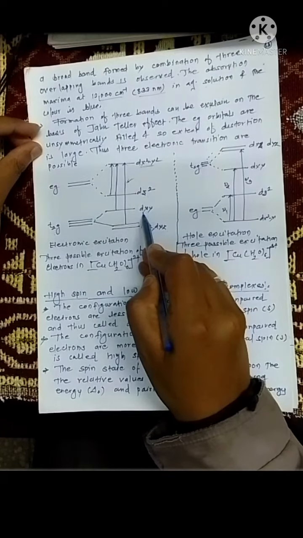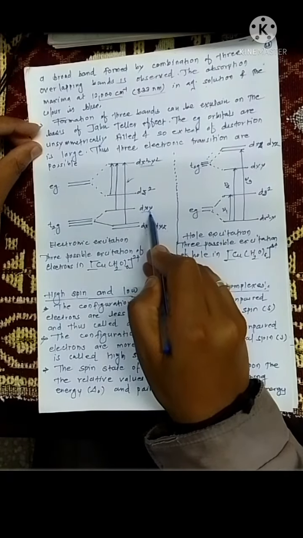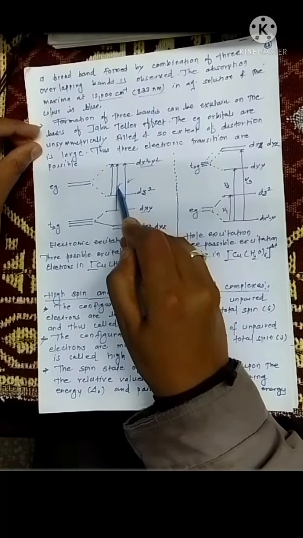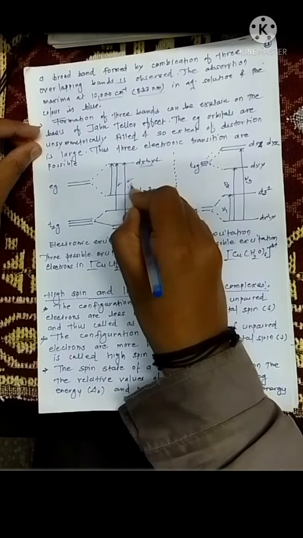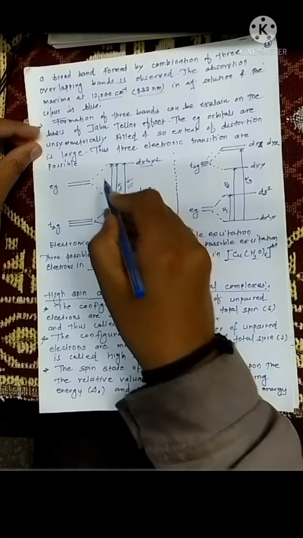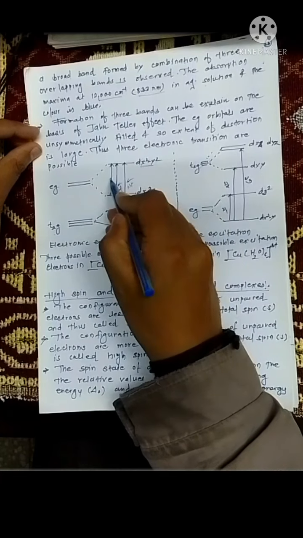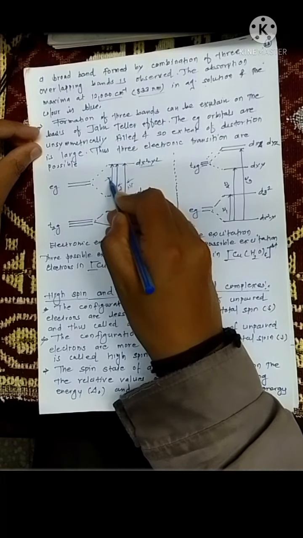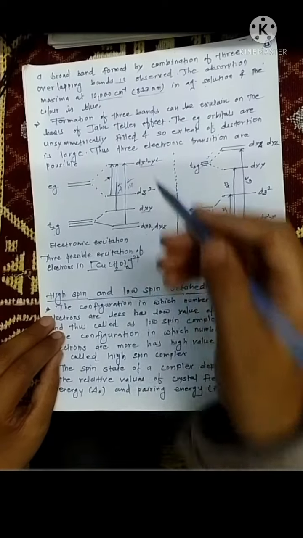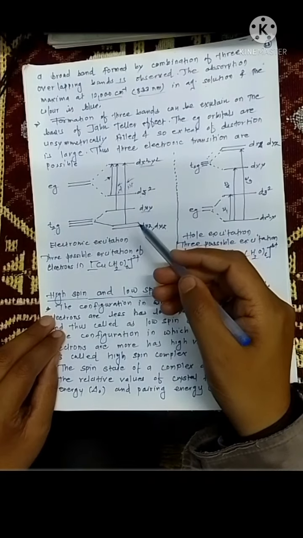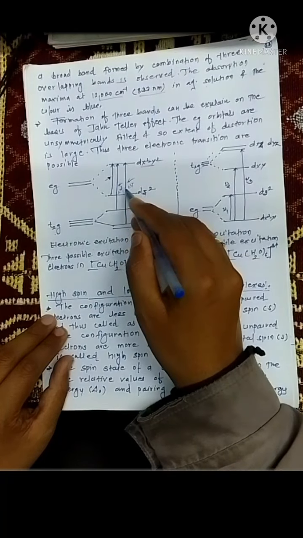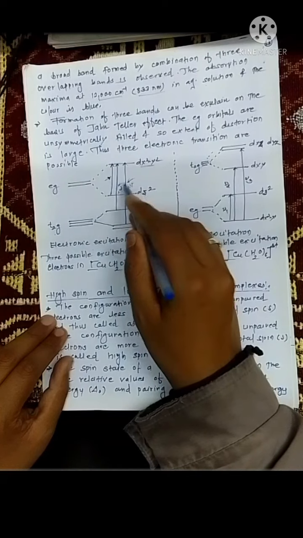Another possibility is that the electrons which are present in your dxy orbital can go to the dx square minus y square orbital. This is the second possibility. There is also a third possibility, that is, the electrons which are present in your dz square orbital can also go to the dx square minus y square orbital. Because of that, there are three excitations, and these three excitations basically overlap, and the resultant spectrum which is observed, the band, is basically a composition of these three excitations.